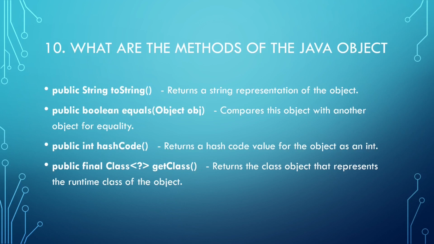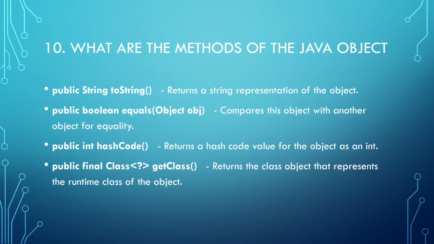hashCode returns a hashcode value for an object as an int. If we want to identify that two objects are of the same class, we will call the hashCode method and compare the results of the two objects. If they are the same, then they are instances of the same class.